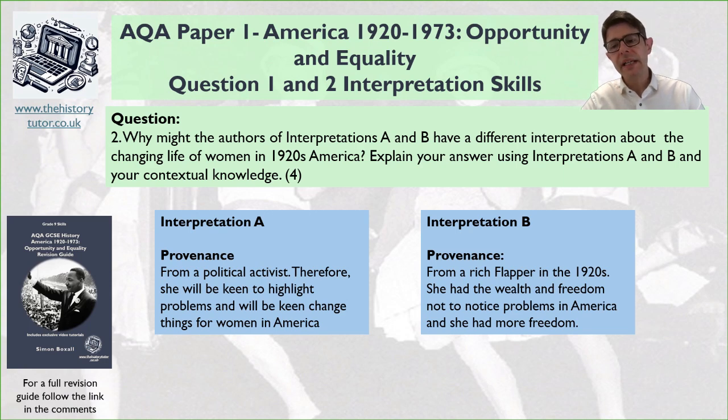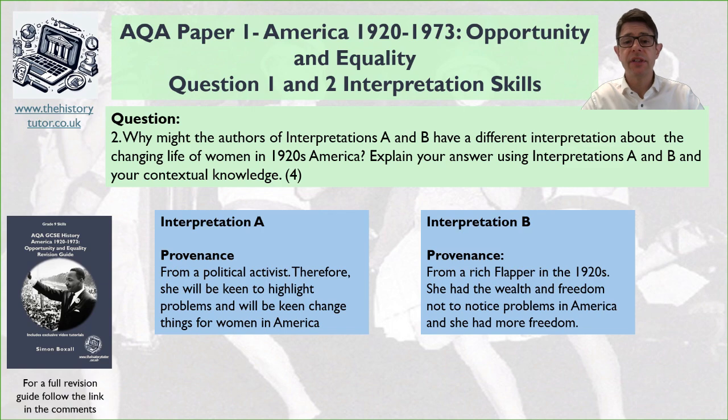Whereas provenance B is from a rich flapper who obviously had the wealth and freedom not to notice the problems in America in the 1920s. She had a wonderful life. She was free. She was able to do what she wanted. So therefore, you're going to see two different views, okay, because of who they are and what their purpose is. Okay, let's give this a go at writing it.